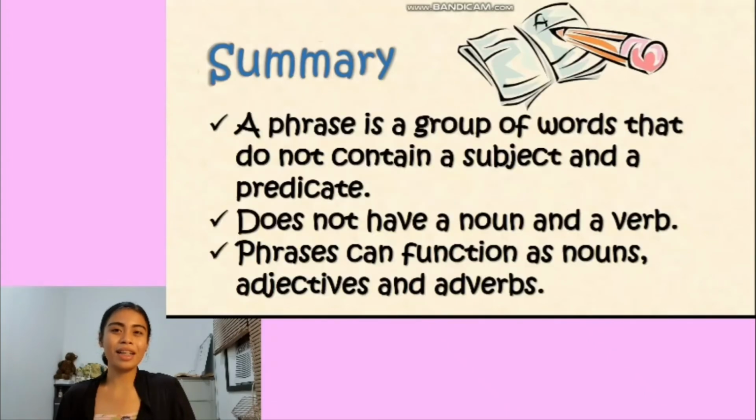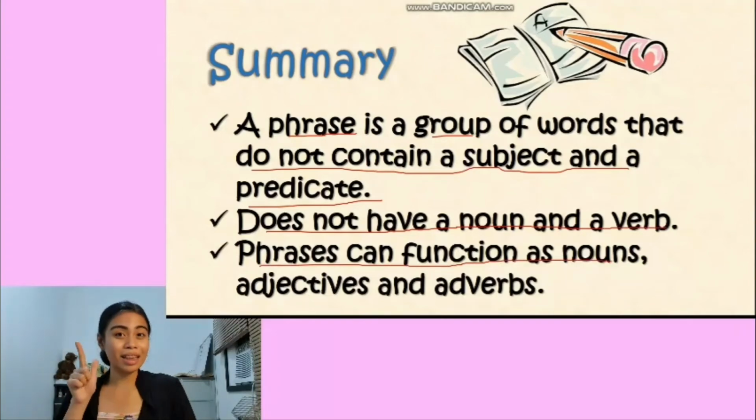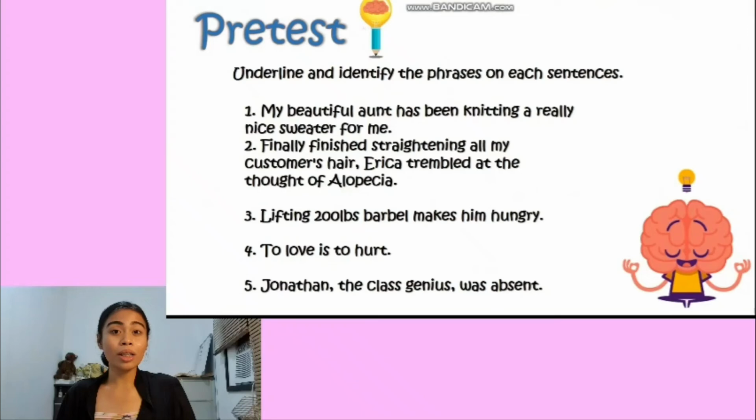The last phrase. So let's have a recap. Remember, a phrase is a group of words that does not contain a subject and a predicate together. A phrase does not have both a noun and a verb. Phrases can function as nouns, adjectives, and adverbs. Okay, for more exercises, let's check our pre-test. Then we'll have the post-test again.